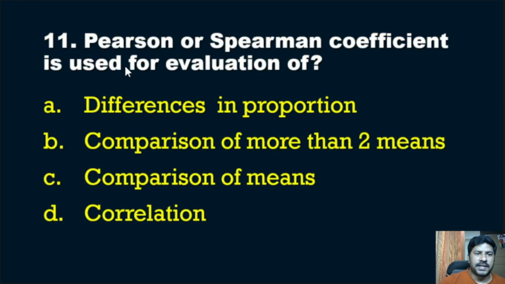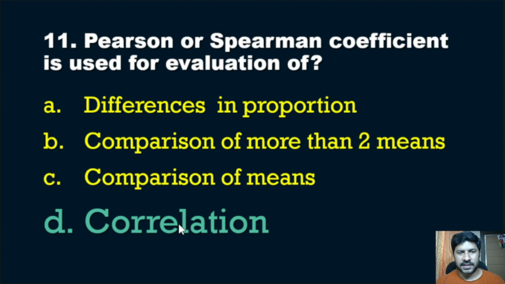Then 11th question: Pearson or Spearman coefficient is used for evaluation of differences in proportion, comparisons of more than two means, comparisons of means, or correlations. Pearson or Spearman coefficient is used for the evaluation of correlations.